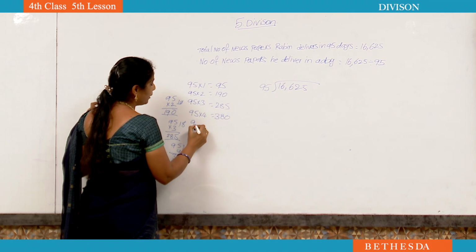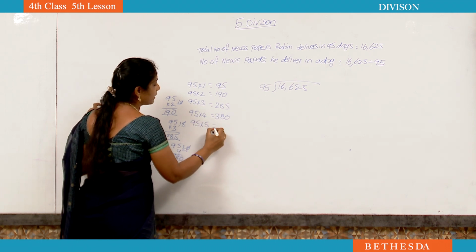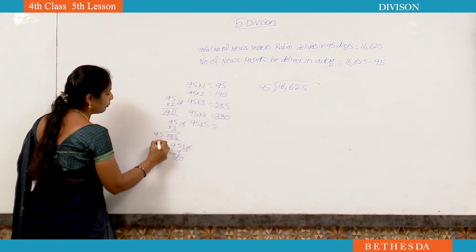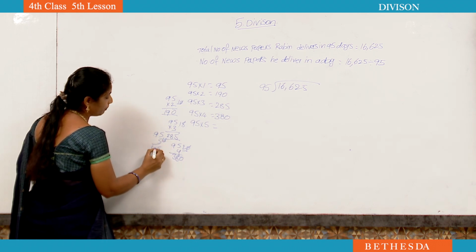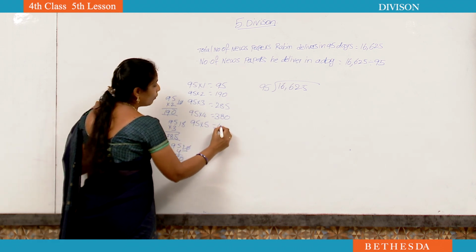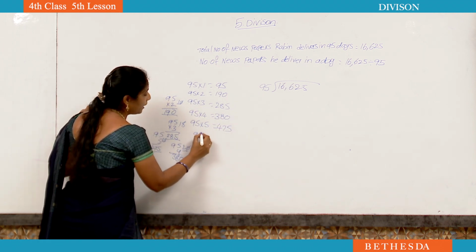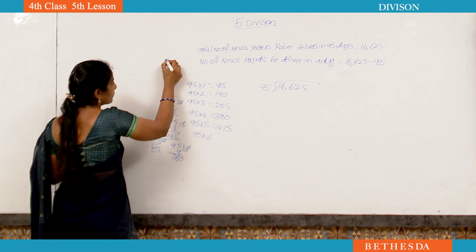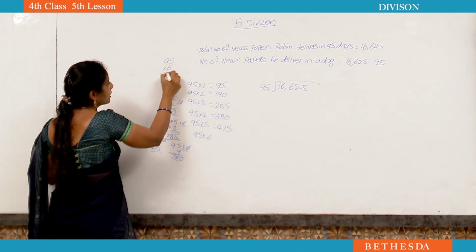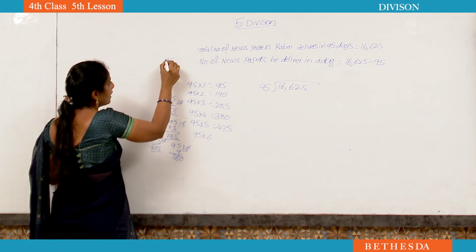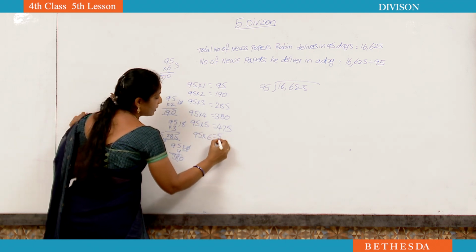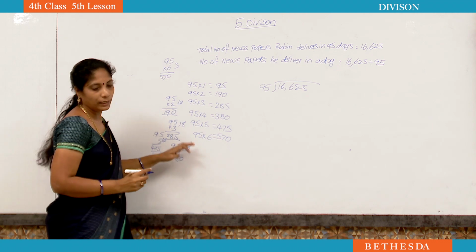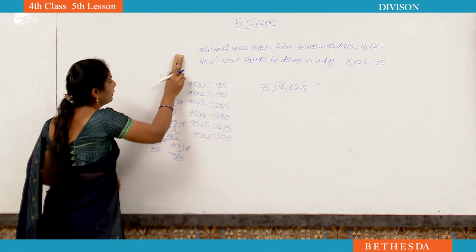95 fives are 95 into 5: 5 5s are 25, 9 5s are 45, 45 plus 2, 47, so 475. 95 sixes are 95 into 6: 6 5s are 30, 6 9s are 54, 54 plus 3, 57, so 570. Okay, if we need, we will continue the table.